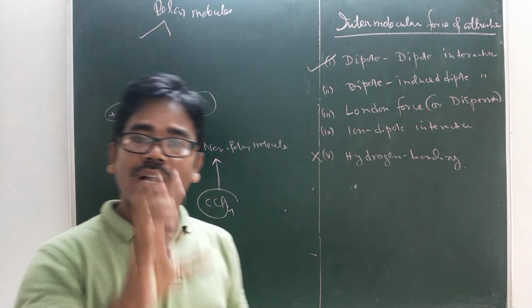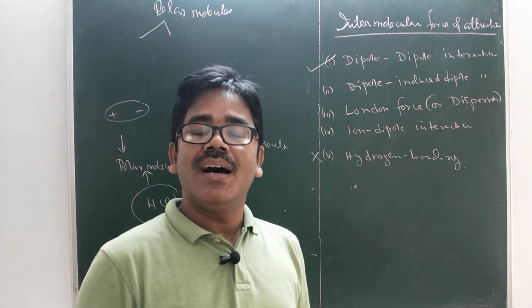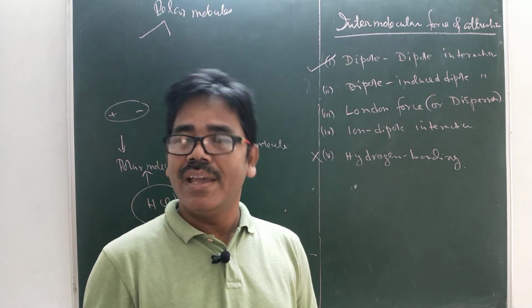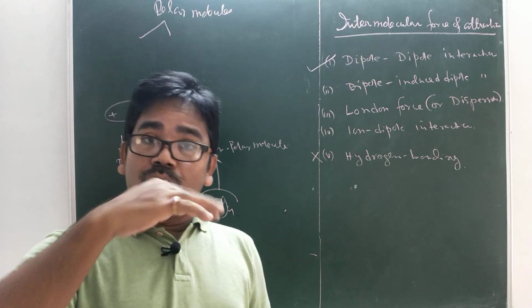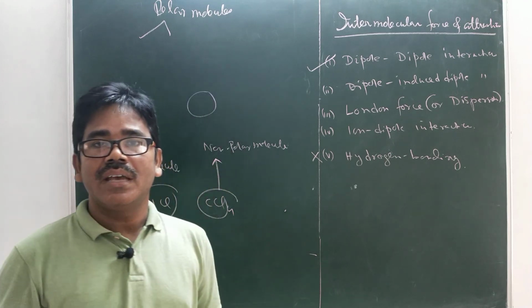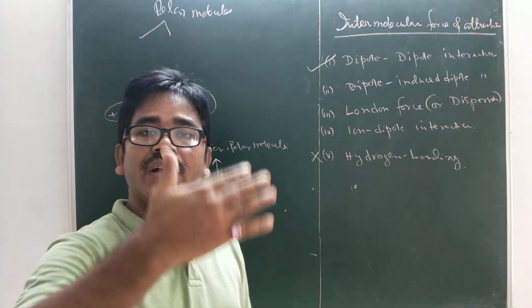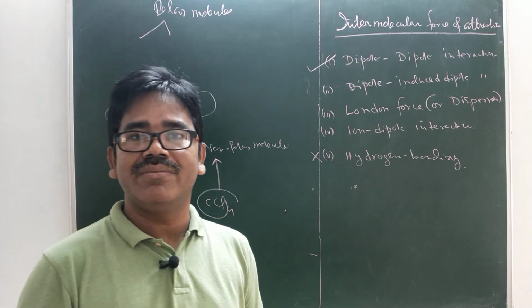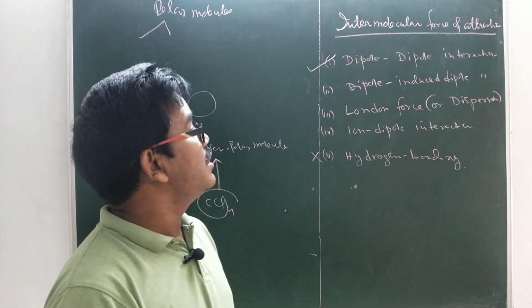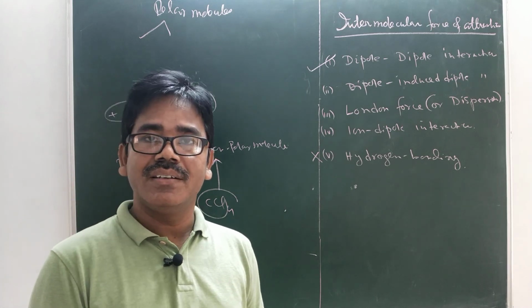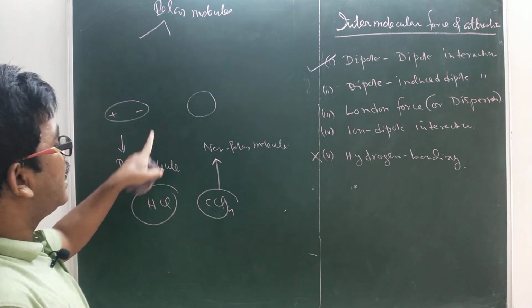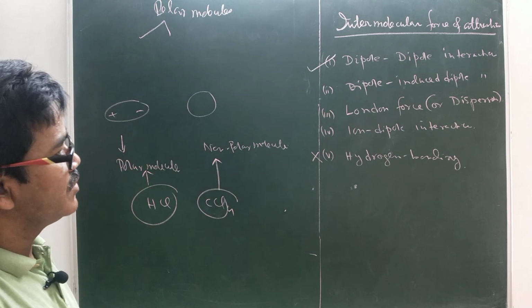Clear? One molecule must be polar, the other molecule is non-polar. In that case, the polar molecule will create polarity on the non-polar molecule, and hence they will show attractions between themselves. That kind of interaction is called dipole-induced dipole attractions or interactions. Clear? One molecule must be polar, the other molecule must be non-polar. Sure?